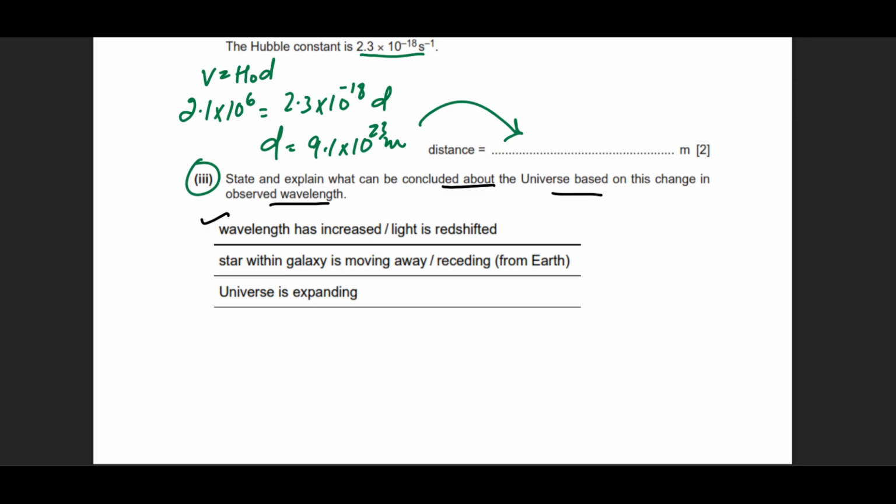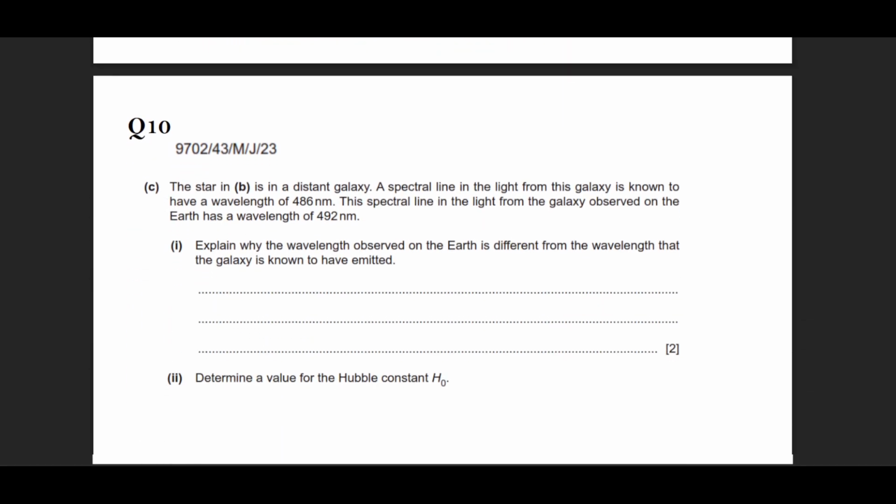So wavelength has increased. Why has it increased? Because of the Doppler effect. Where do we find the evidence for that? Doppler effect, which means the stars and galaxies are moving away from each other, receding from the Earth, and hence we can conclude that the universe is ever expanding, right? A memorized, or you can say a very basic and standard answer for this question.